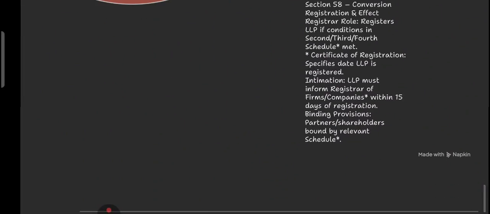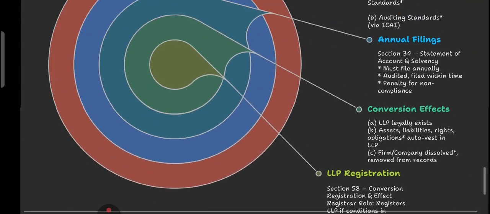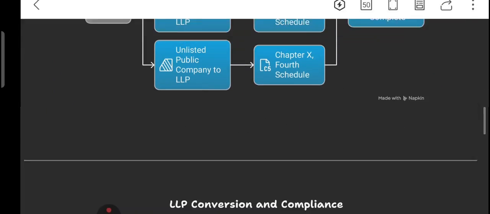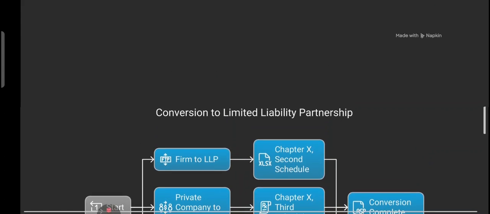And that is all you need to know from unit number 29. It is a very short, very small topic. I have covered almost all the important points from LLP. Just go through this particular PDF once.